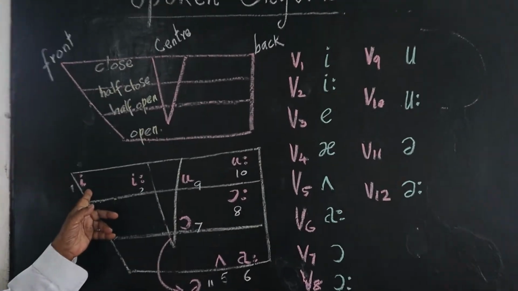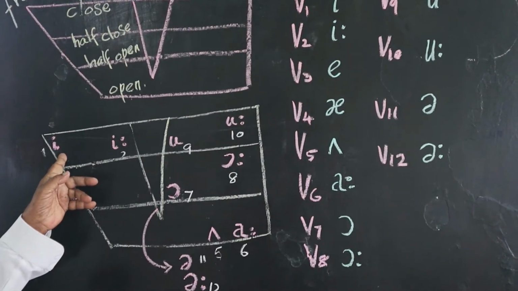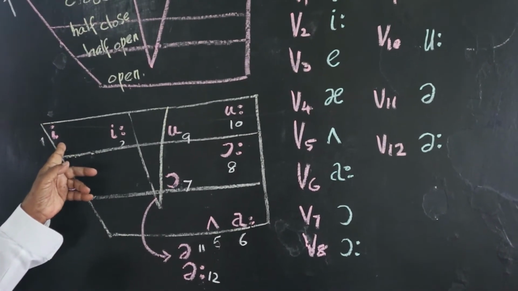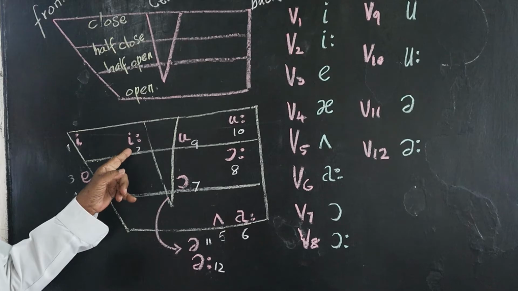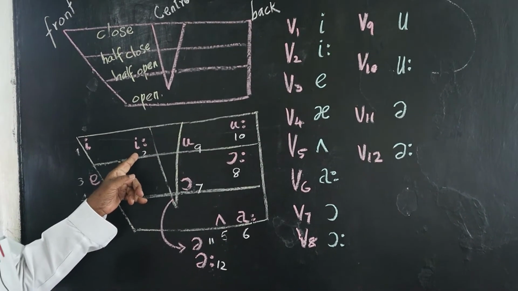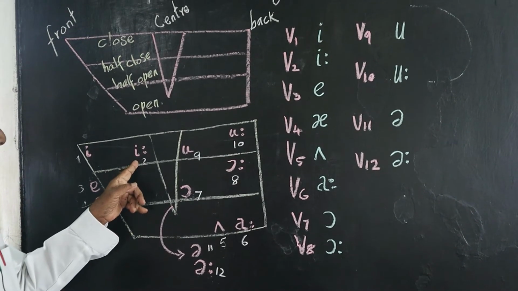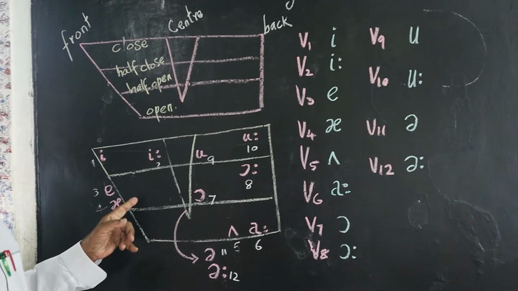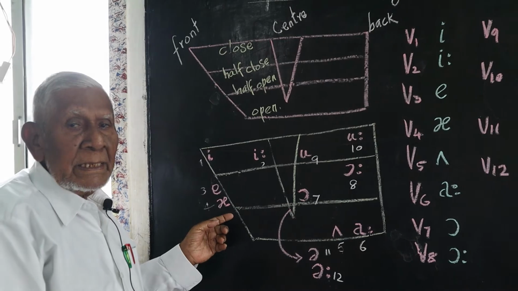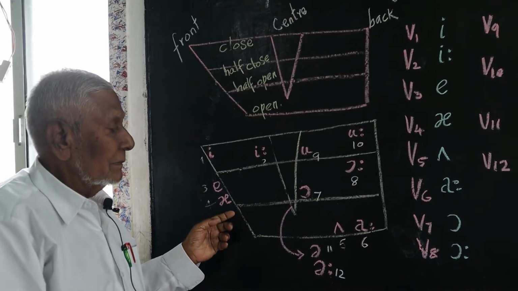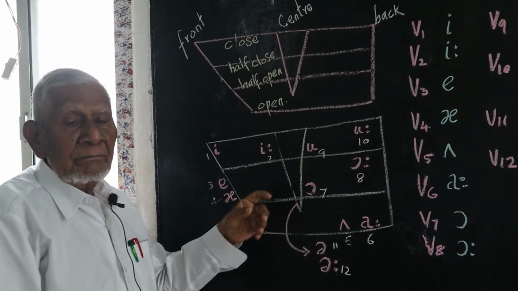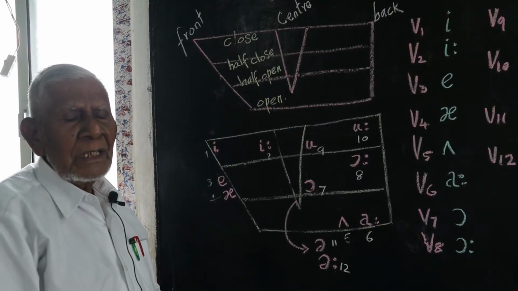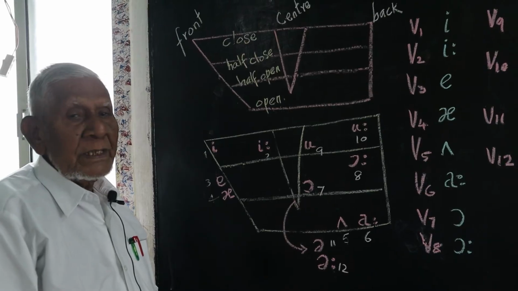This is the first vowel in English. And the second vowel. The third one. And the fourth one. The fifth vowel, very short. The sixth one.